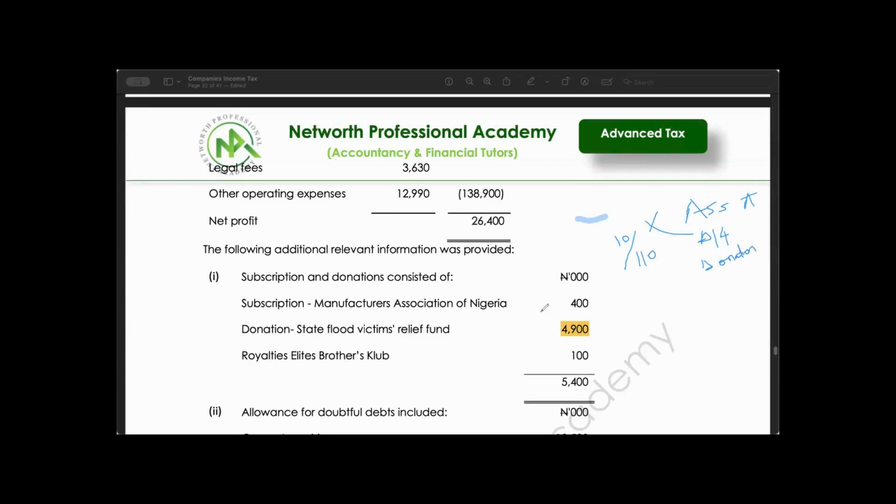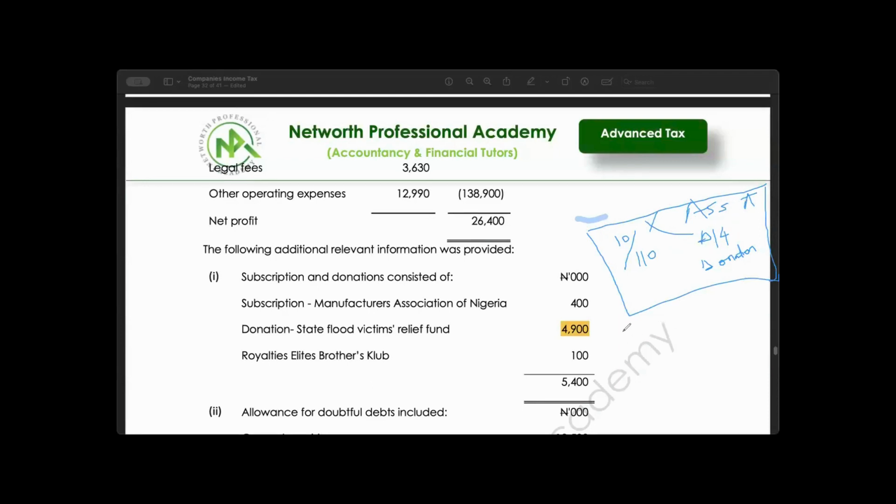Do you understand me? So to get your donation, this is what you will do. You say 10 over 110 multiplied by accessible profit before donation.